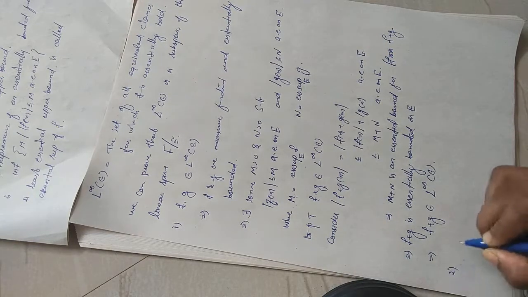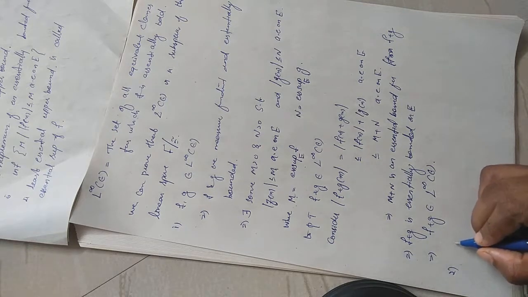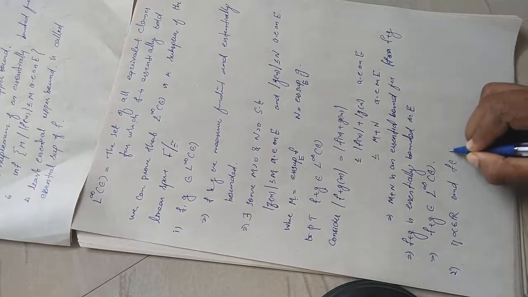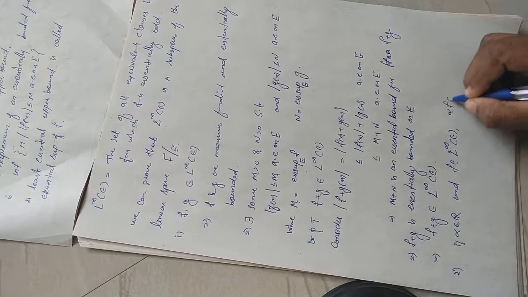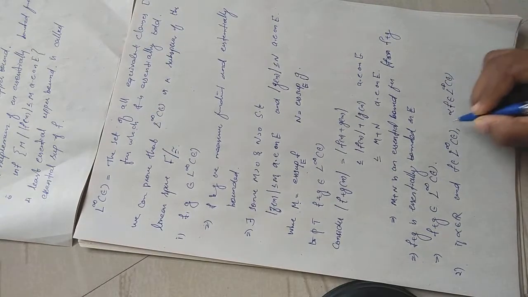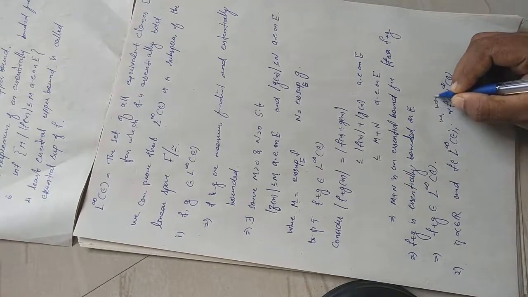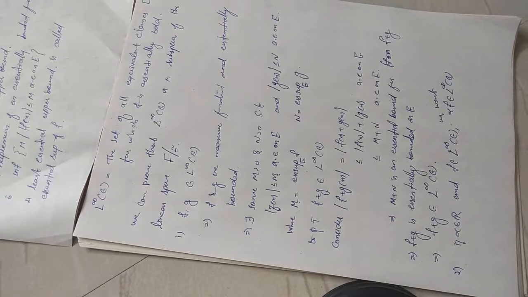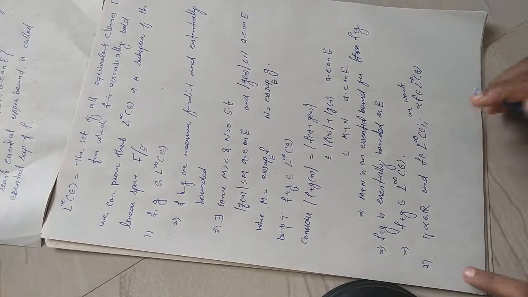Now for the second part, we need to prove that it is closed under scalar multiplication. That is, if alpha belongs to R and f belongs to L infinity of E, we want to prove that alpha into f belongs to L infinity of E. So for that we need to prove that alpha into f is essentially bounded.